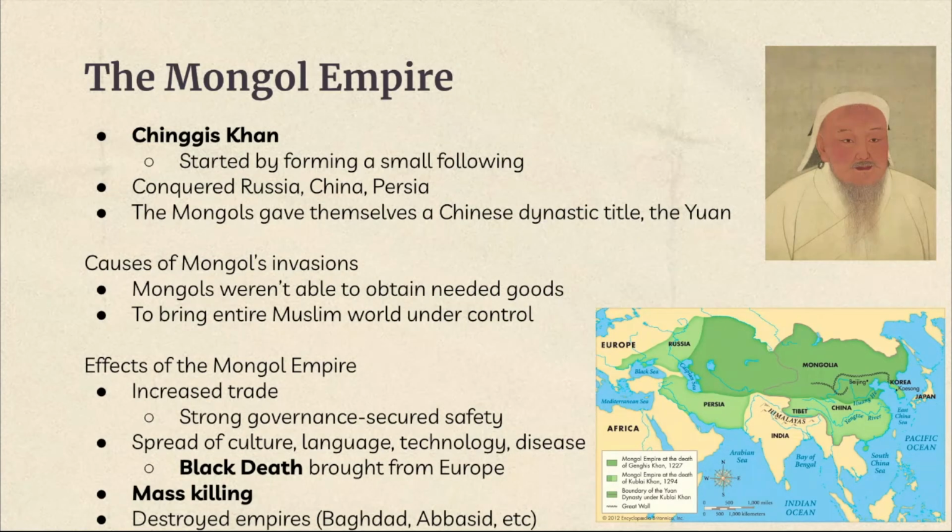And also, the Mongol Empire killed a lot of people because their main purpose was to become the most powerful empire in the world, so they applied violence to people who didn't obey their orders or demands. And they also destroyed empires such as Baghdad and the Abbasids because they just wanted to become the most powerful empire.